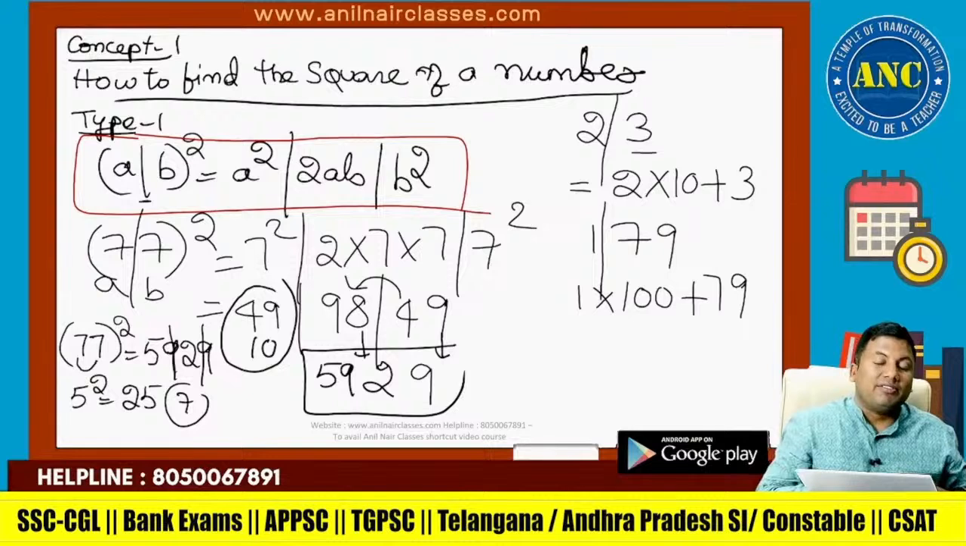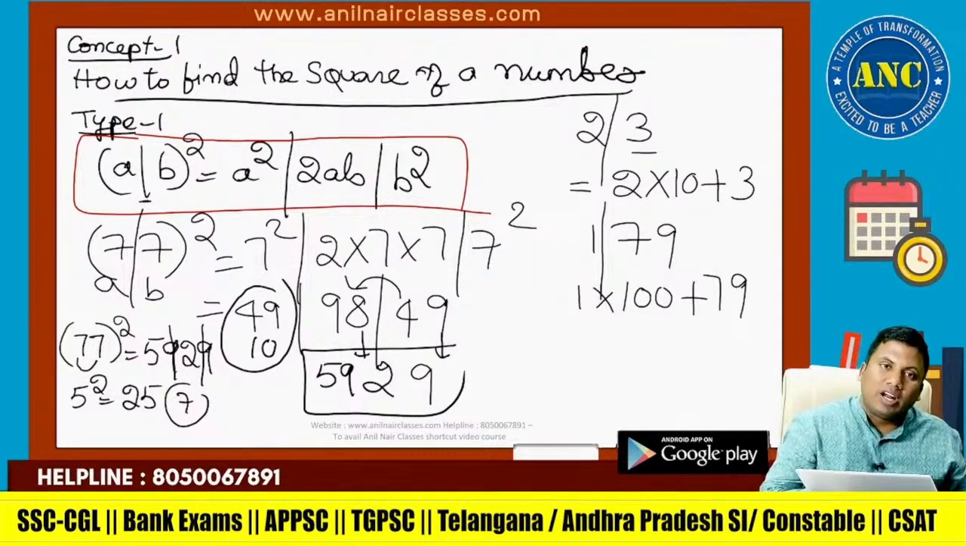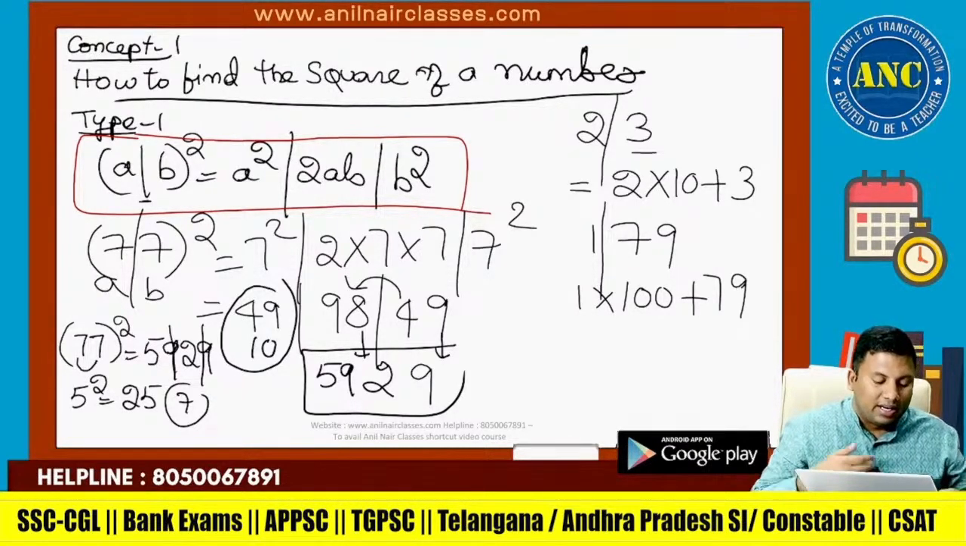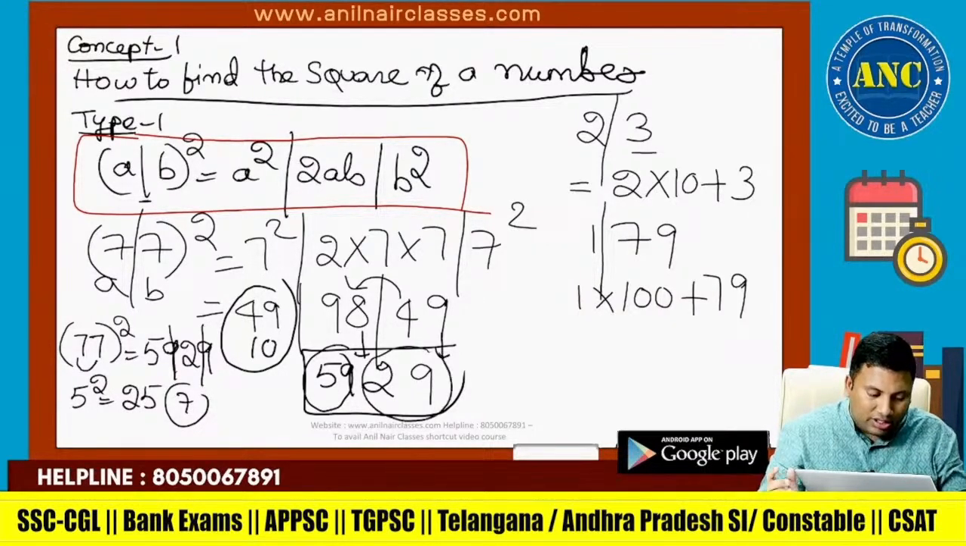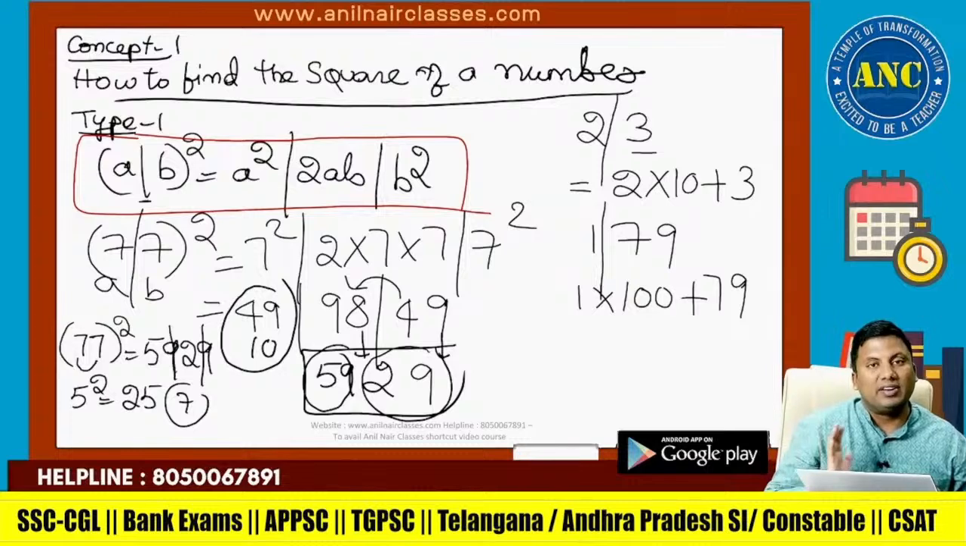77 square is 5929. This is one of the 2-digit numbers on square. I got a 4-digit number where the first 2 digits form a prime number and the next 2 digits also form a prime number.